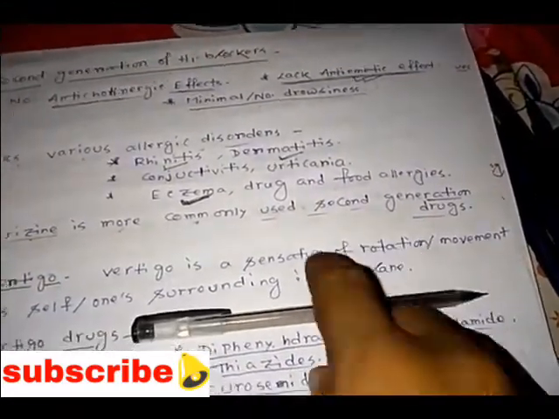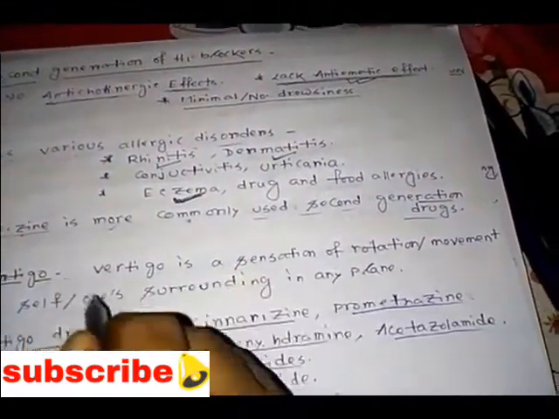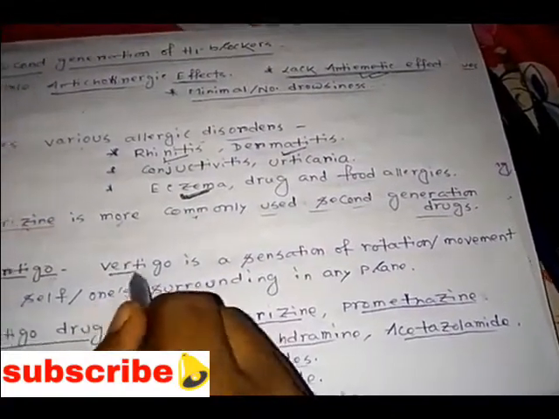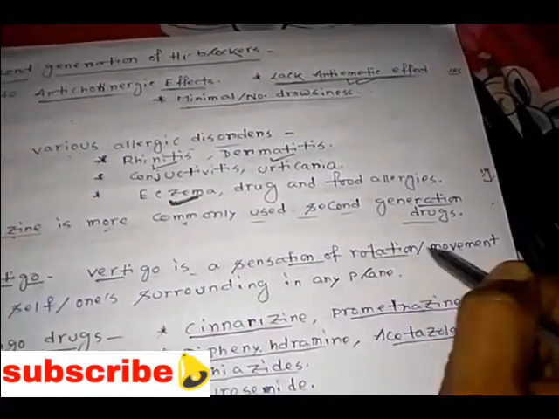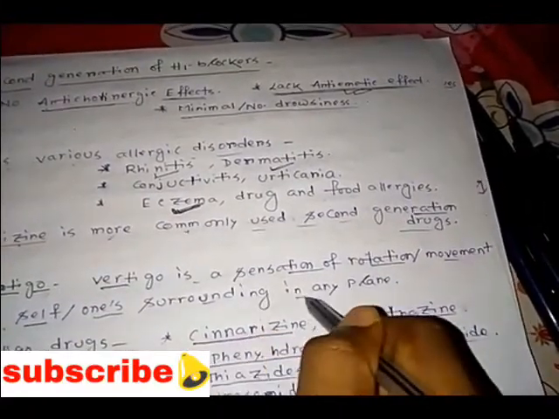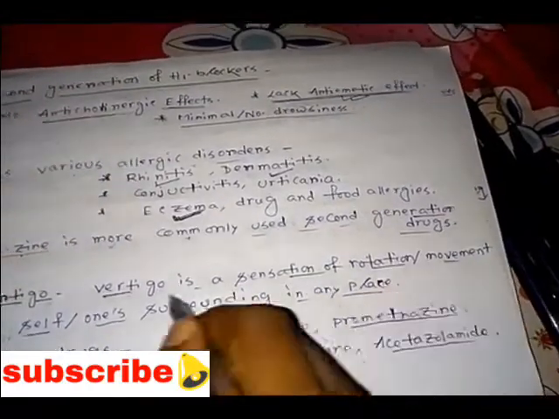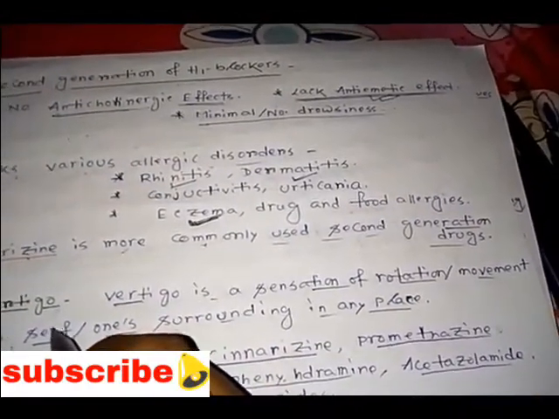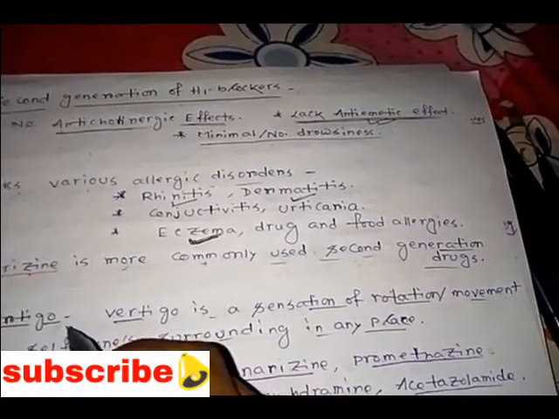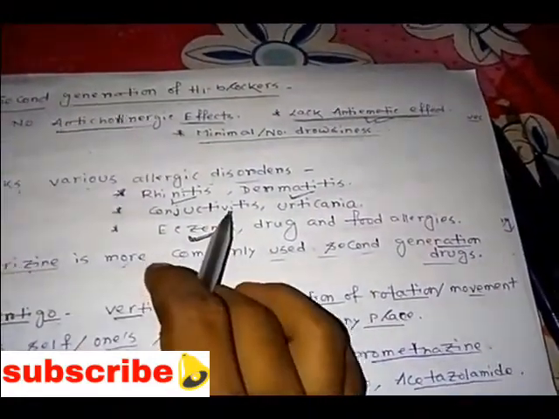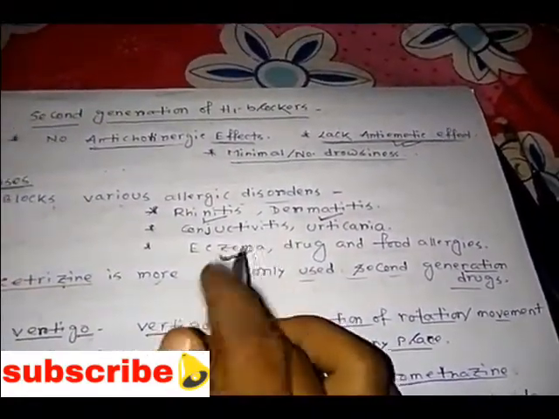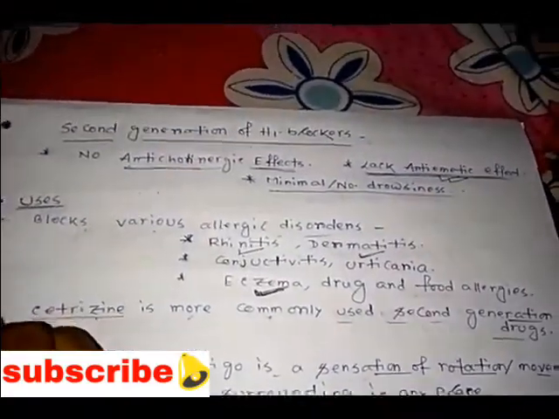In case of vertigo, the person feels a sensation of movement, as if his head is not working properly. He thinks he is moving, or his surroundings are moving. He's standing and feels he is always moving. So that happens in vertigo: the sensation of rotation or movement of oneself. Understood?